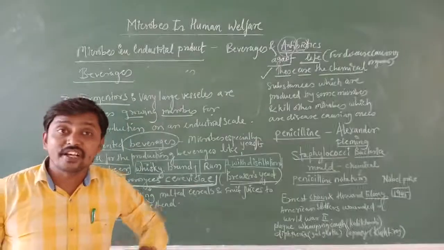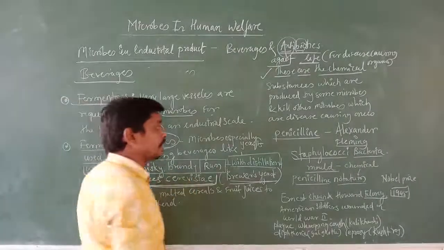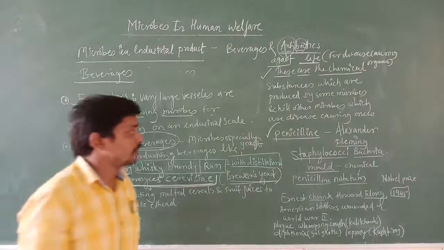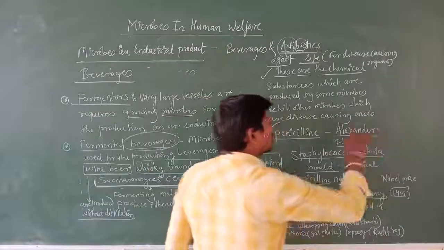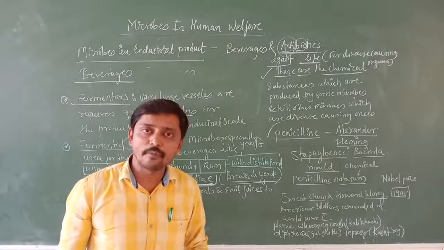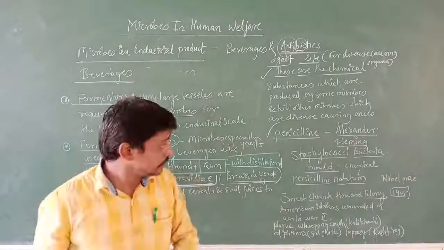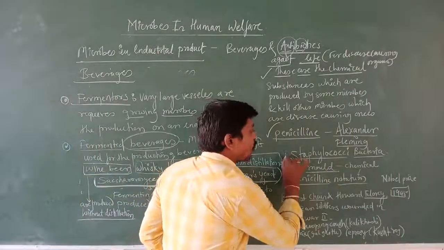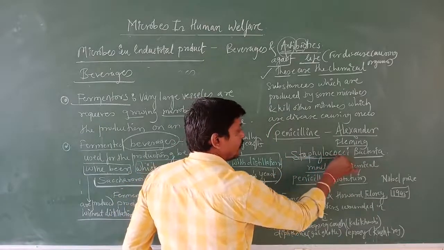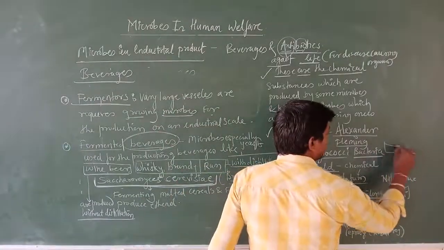Now, what is the first antibiotic that was developed? The name is penicillin. Penicillin is the first antibiotic, discovered by Alexander Fleming. This is an accidental discovery, made when Alexander Fleming was working with Streptococcus bacteria. For example, this is a petri dish.